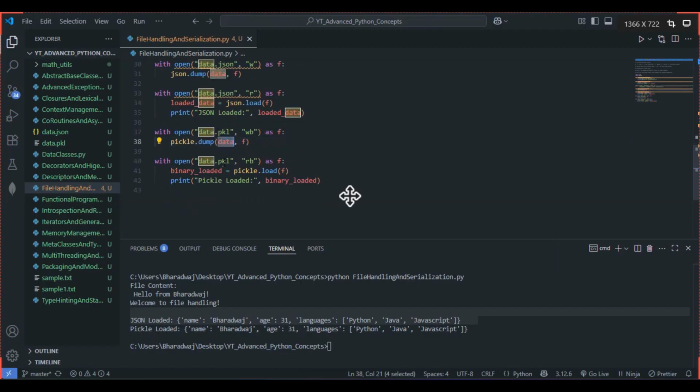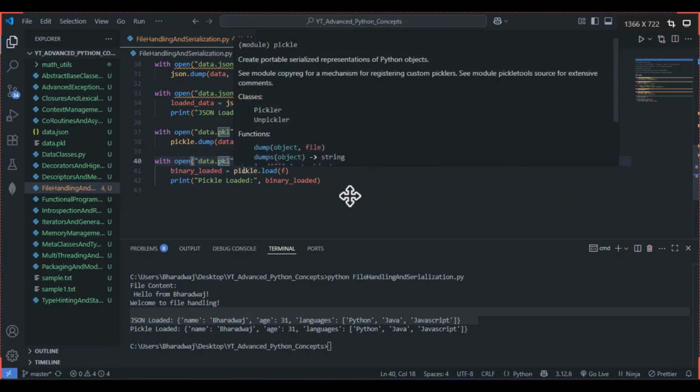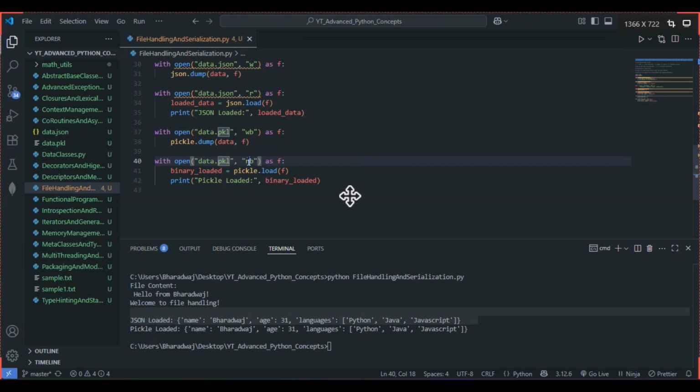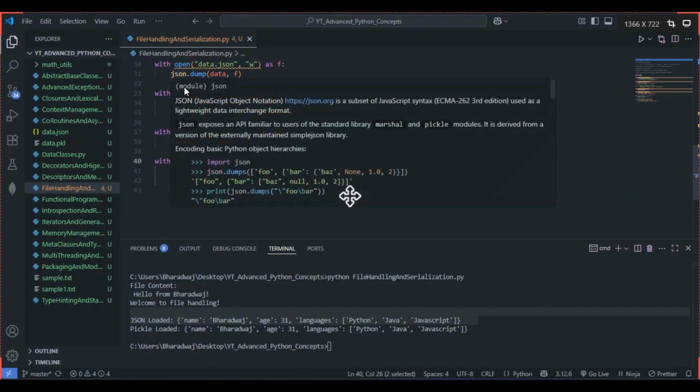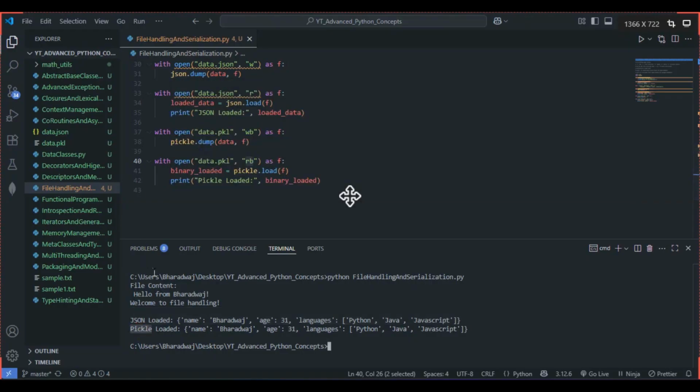This is fine. Open again, this time we have to read, right? So we have to get the output. Now data.pkl, same extension. For reading, we are making use of R along with B for binary, as we are using pickle here. This is fine. Print "pickle loaded", because we have to differentiate between JSON and pickle. The output is the same: name Bharadwaj, age 31, languages Python, Java, JavaScript.